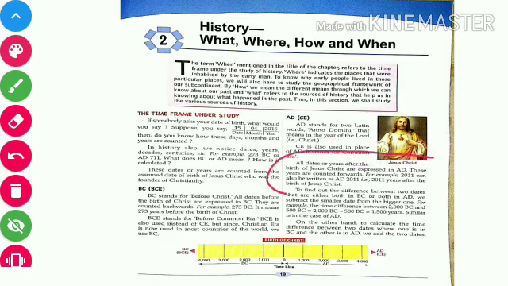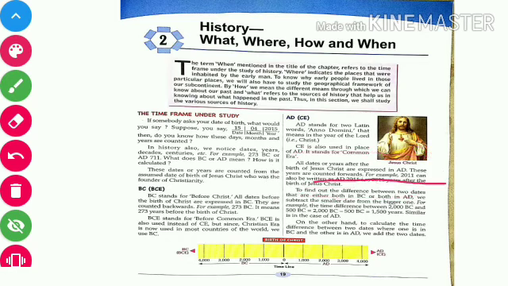All the dates or years after the birth of Jesus Christ are expressed in AD. I repeat, all the dates or years after the birth of Jesus Christ are expressed in what? Yes, AD. These years are counted forward. For example, 2011 can also be written as AD 2011, that is, 2011 years after the birth of Jesus Christ.